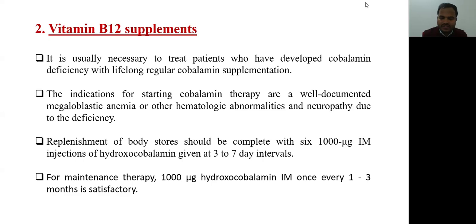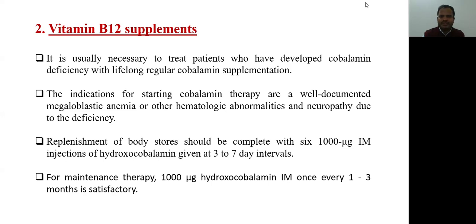First one we have seen for the treatment of anemia, that is iron therapy. Second one is the vitamin B12 supplements. It is usually necessary to treat the patients who have developed cobalamin deficiency with lifelong regular cobalamin supplementation. If some patient has a cobalamin deficiency in his blood, then we should treat that patient with lifelong regular cobalamin supplementation. The indications for starting cobalamin therapy are a well-documented megaloblastic anemia or other hematologic abnormalities and neuropathy due to deficiency.